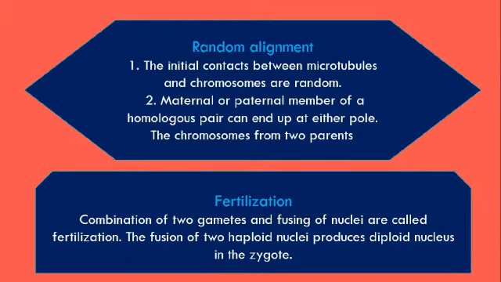Random alignment. First, the initial contacts between microtubules and chromosomes are random. Second, maternal and paternal members of a homologous pair can end up at either pole, with chromosomes from the two parents. Fertilization. Combination of two gametes and fusing of nuclei is called fertilization. The fusion of two haploid nuclei produces a diploid nucleus in the zygote.